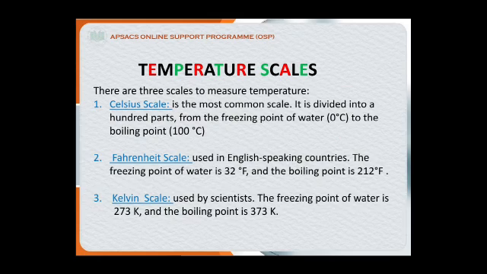The second scale is the Fahrenheit scale, which is used in English speaking countries. The freezing point of water is 32 degrees Fahrenheit and the boiling point is 212 Fahrenheit. Third is the Kelvin scale, which is used by scientists. Normally we only use the Celsius scale in our daily life. The Kelvin scale is used by scientists in the laboratory or for research purposes. The freezing point of water on the Kelvin scale is 273 Kelvin and the boiling point is 373 Kelvin.